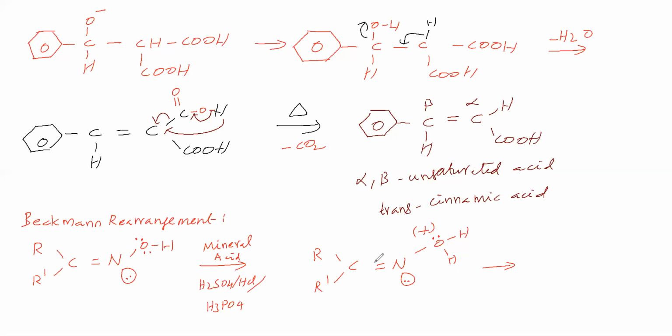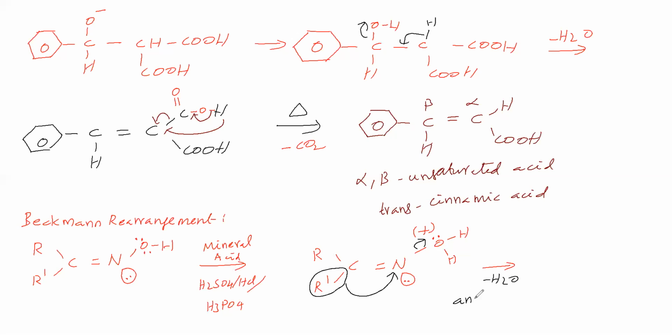In the next step, this R dash takes this bond and attacks this N while water leaves. So water is eliminated from here when R dash takes the bond and attacks here.